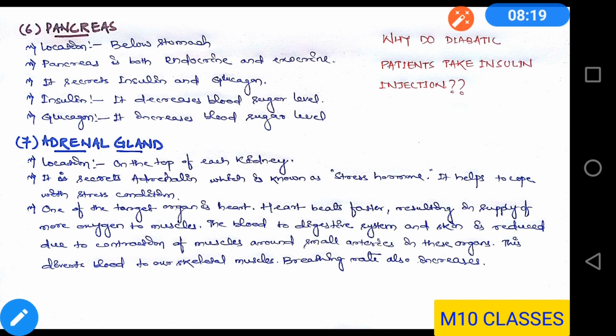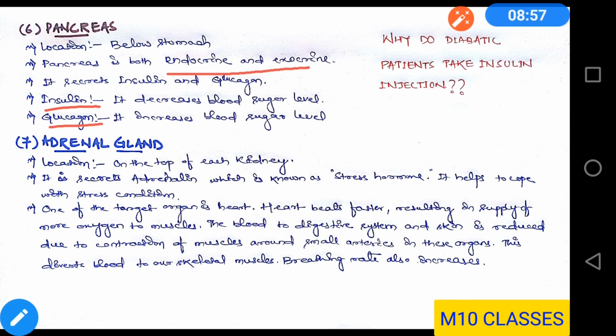Next comes the pancreas. As you know, it is present below the stomach, but the important characteristic of the pancreas is that it is both endocrine and exocrine. As you have already read in the digestive system, it secretes digestive enzymes, and that is why it is exocrine, and here it also secretes hormones, that is why it is endocrine in nature. Now it secretes insulin and glucagon. Insulin decreases the blood sugar level, and glucagon helps to increase the blood sugar level.